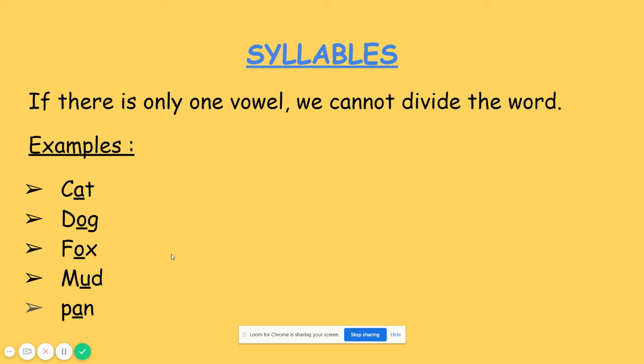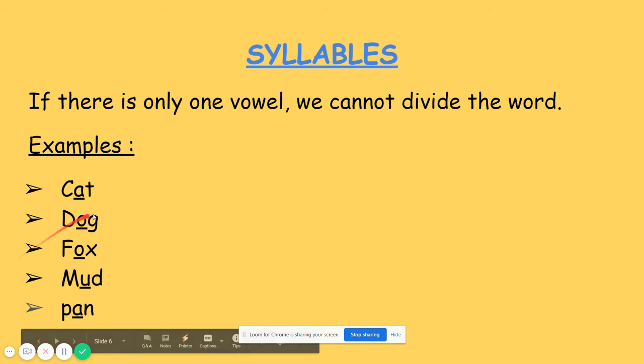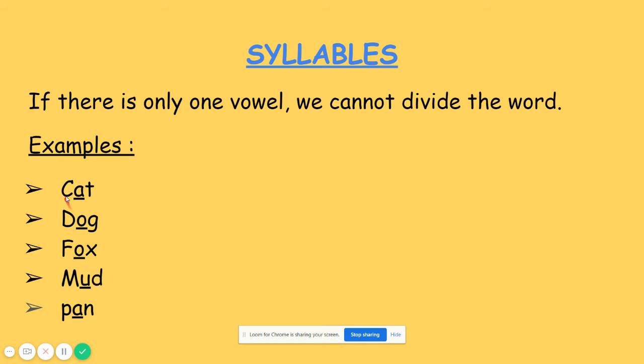So if there is only one vowel sound in a word, we cannot divide the word. So for example, cat. See, in this word, where does the vowel sound lie? Yes, it lies in between. So A is the vowel sound, isn't it, children? Yes. So here we cannot divide the word.